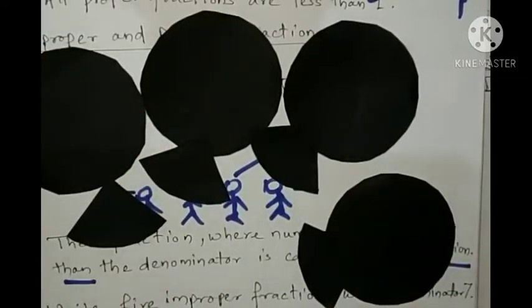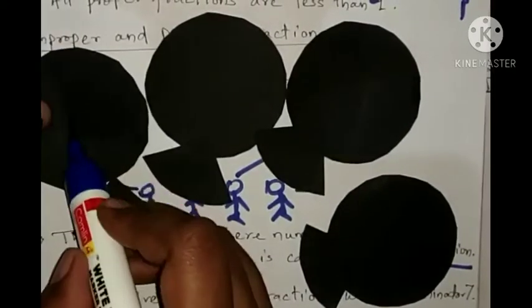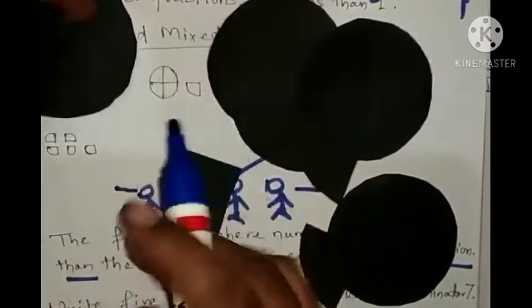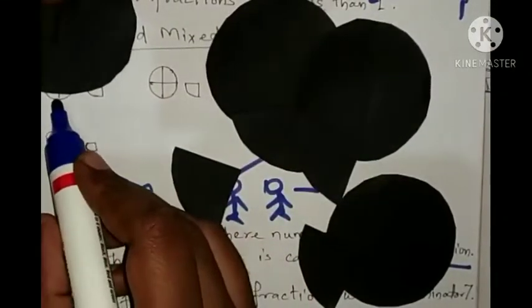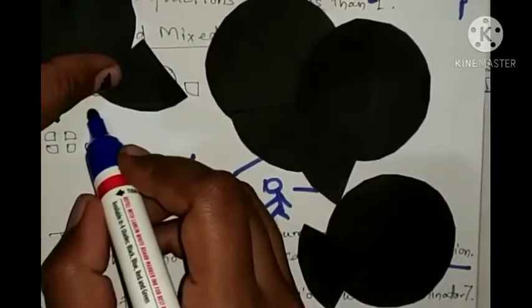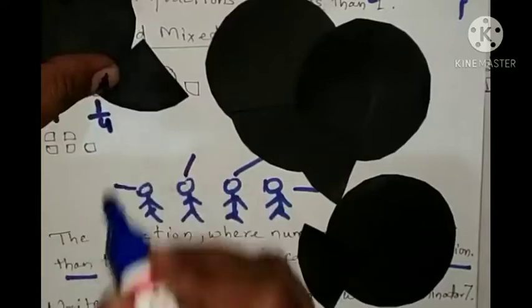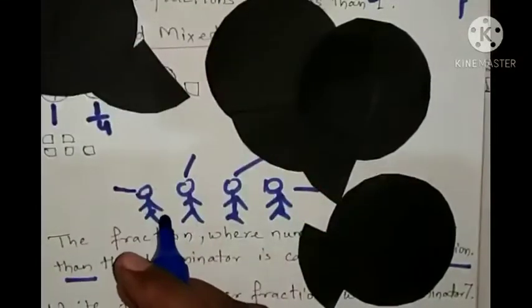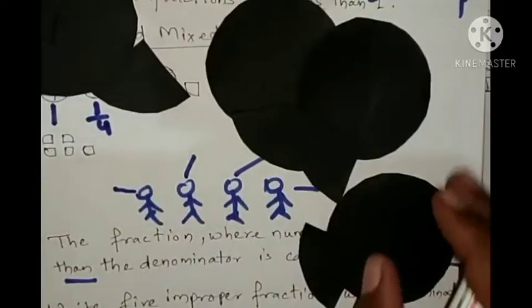So this whole roti is what? This whole roti is 1. Okay. So this whole roti is 1 and this whole roti is 1 and this one is what? 1 by 4. So what can I say? This whole roti is 1 and this is 1 by 4.